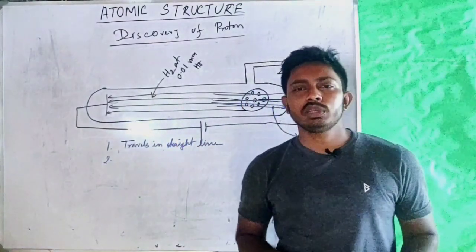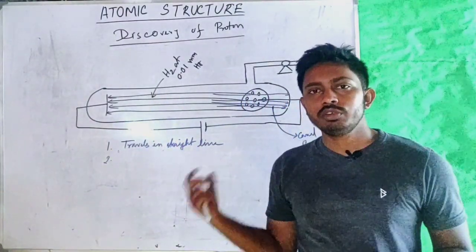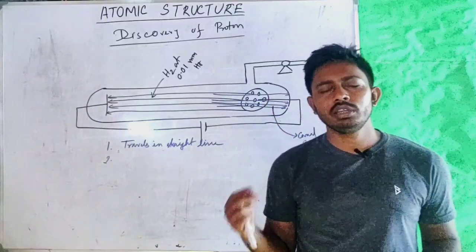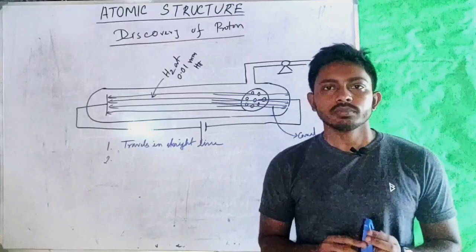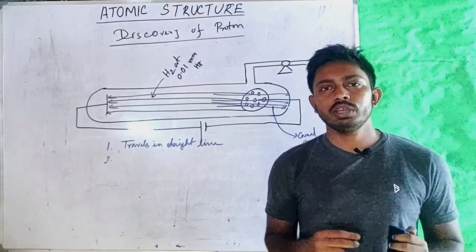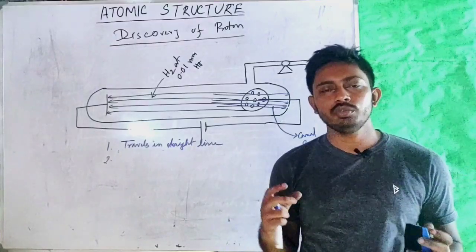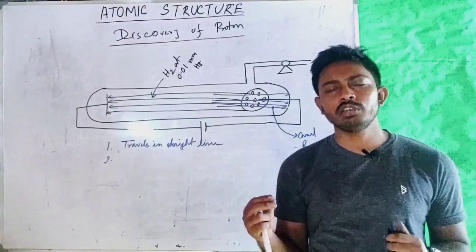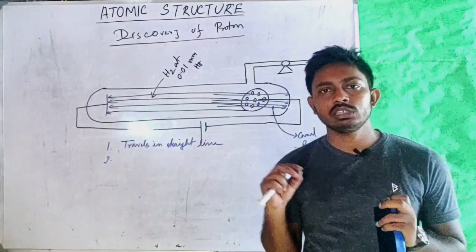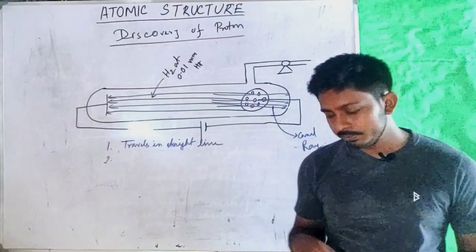His second observation was that this new radiation also deflects in electric and magnetic fields, but the deflection was towards the cathode. So it was pretty obvious the ray consisted of particles which had some positive charge, and later it was also seen that these particles had some momentum.